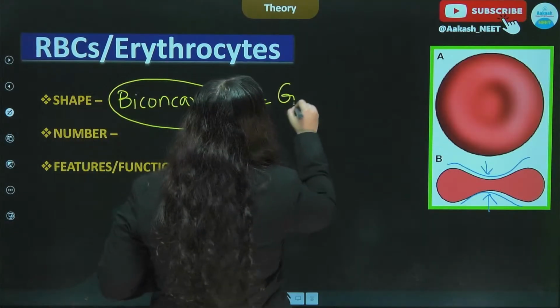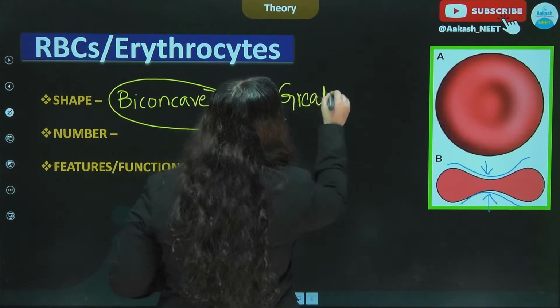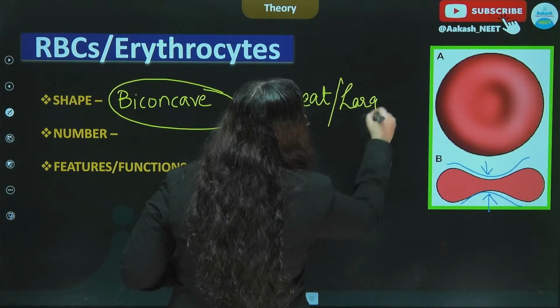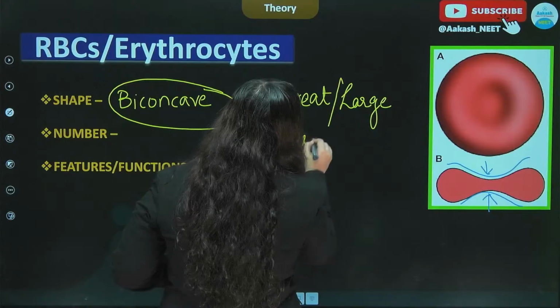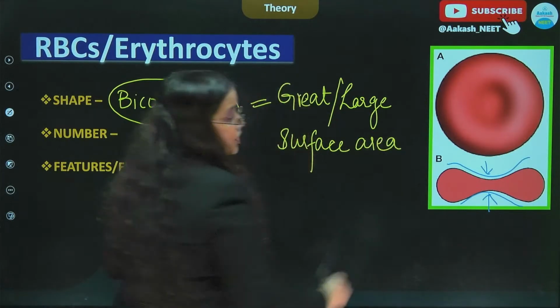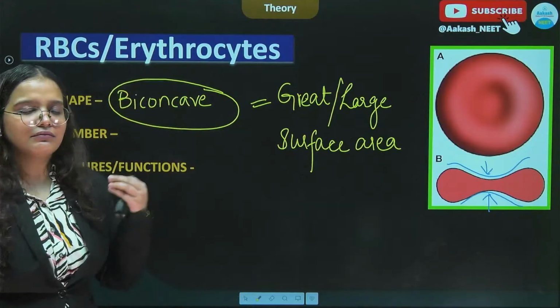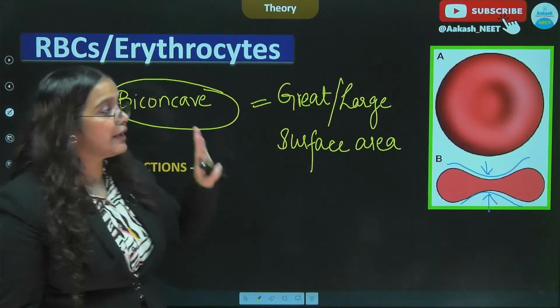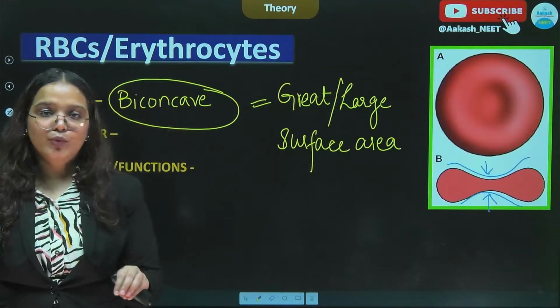So biconcave shape provides great or large surface area, and this surface area is important for exchange of gases, or for the transportation of gases, which is the main role of RBCs in our body.